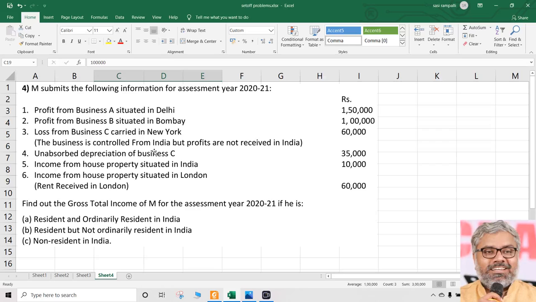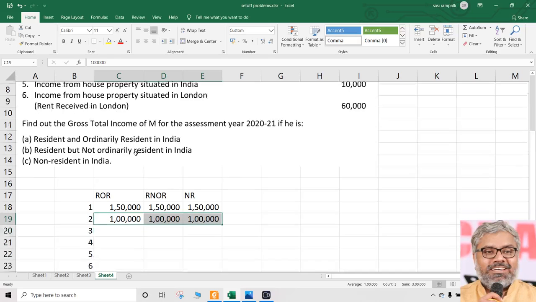Now look at point number 3. This is where the important point comes. Loss from business C carried on in New York. And the business is controlled from India, but profits are not received in India. So there is some income which is received outside India, but the business is controlled from India. Whenever such a thing is there, first forget about the loss. Imagine if it is profit. In whose hands would it have been taxable?